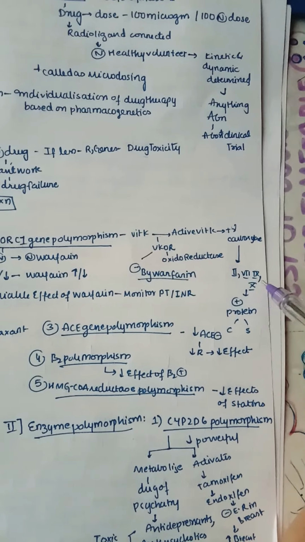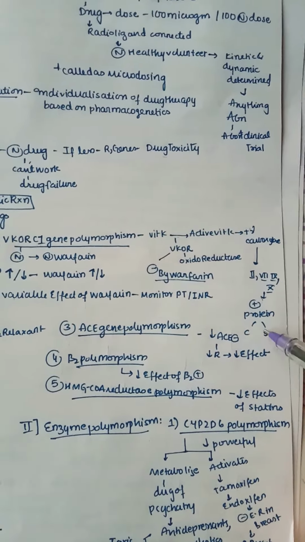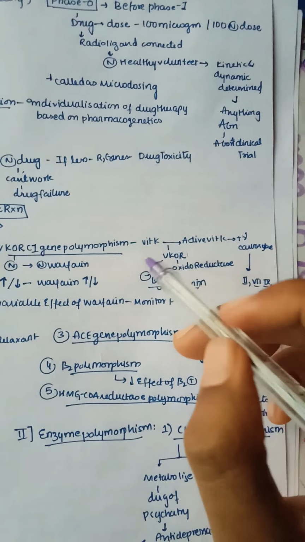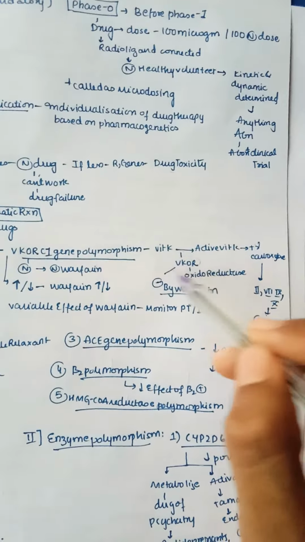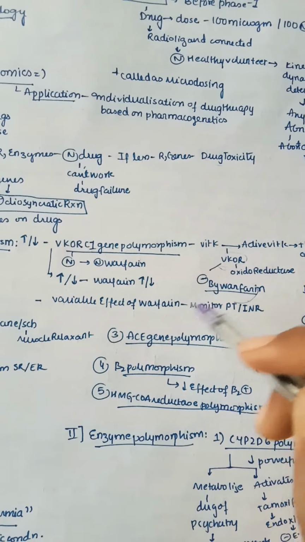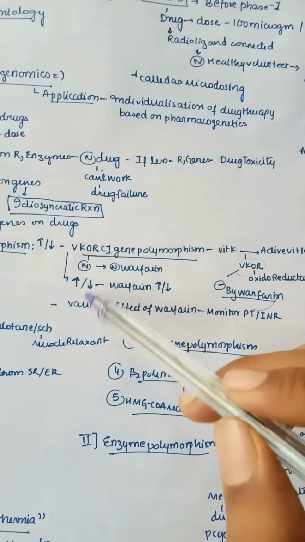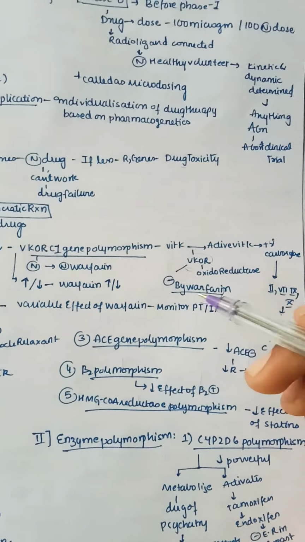You can see factors 2, 7, 9 and 10, and they activate protein C or protein S. So we can inhibit this VKOR by a drug known as warfarin. You can see this is a negative, it is inhibiting the process of VKOR. So if the VKOR gene is normal, then the normal warfarin amount we can give and it will act. But whenever this VKOR gene is differing, that is it is increasing or decreasing, then warfarin also we need to increase or decrease according to this.